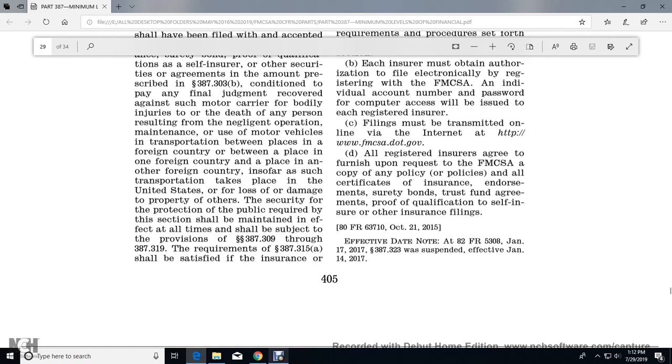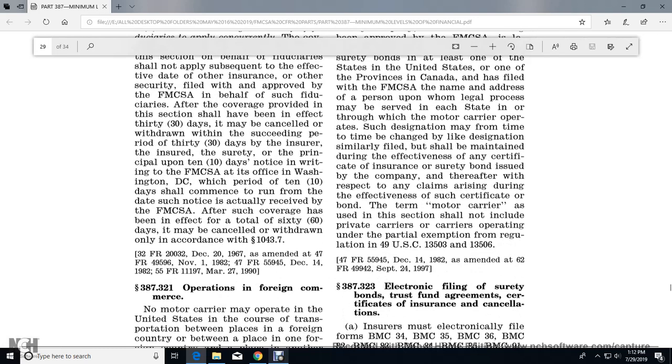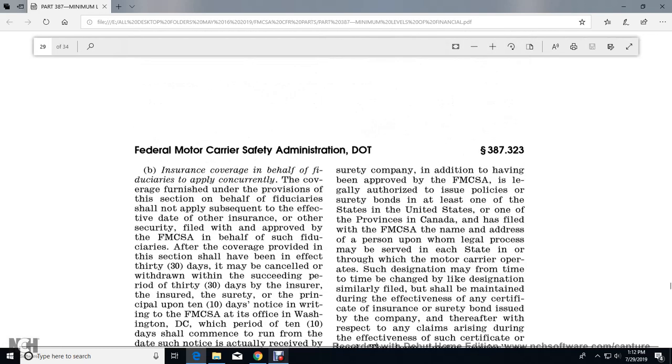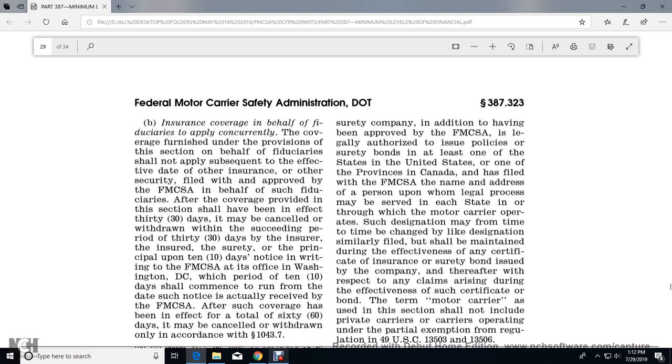The requirements of 3A7315A shall be satisfied by an insurance or surety company, in addition to being approved by the Federal Motor Carrier Safety Administration, legally authorized to issue policies or surety bonds in at least one of the states of the United States, or one of the provinces of Canada, that has filed with the Federal Motor Carrier Safety Administration the name and address of the person upon whom legal process is to be served in each of the states through which the motor carrier operates. That designation may be changed from time to time, and any similarly filed designation shall be maintained during the effectiveness of any certificate, insurance, or surety bond, and thereafter with respect to any claims arising during the effectiveness of such certificate.